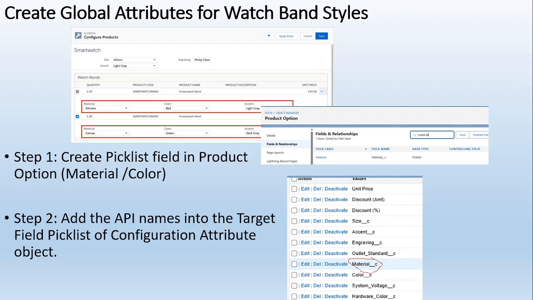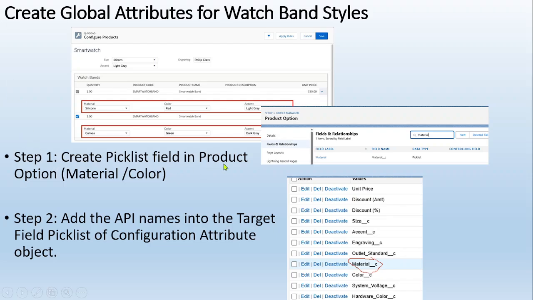So the concept is clear. Configuration attribute was working for the particular features, but this global attribute is working for each and every product, or I can utilize it for particular product options, not product but particular product options for which I will map. I will open it. I can see that the particular fields are there. For every record, I can select the values. Clear? So the values is simple.